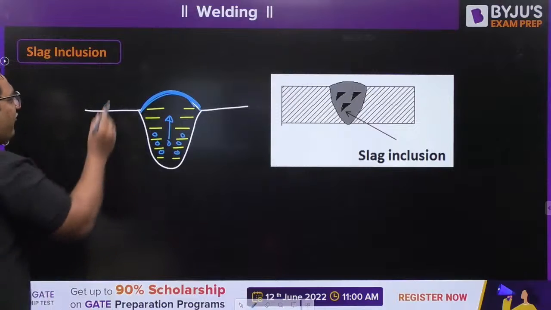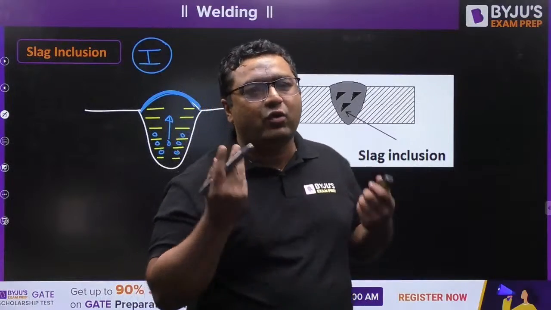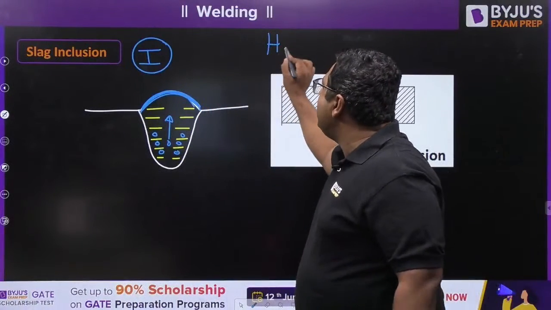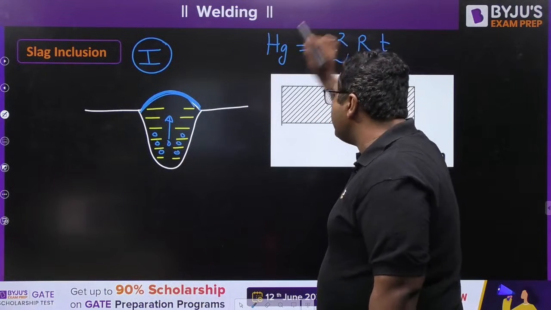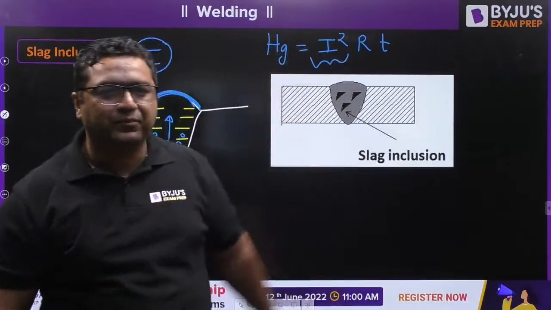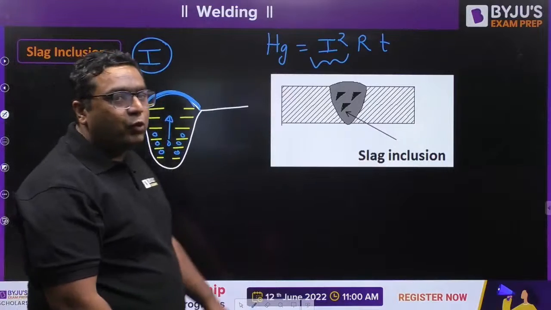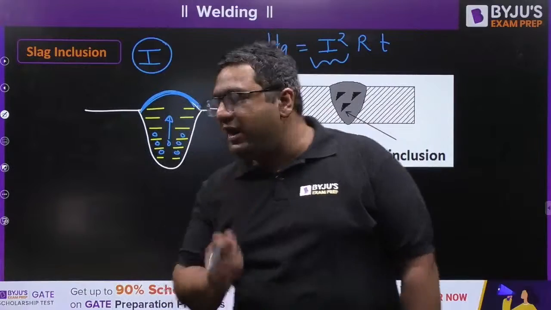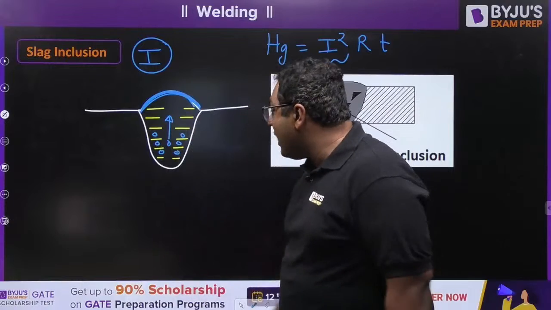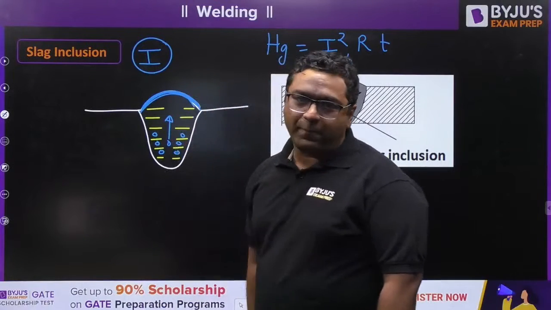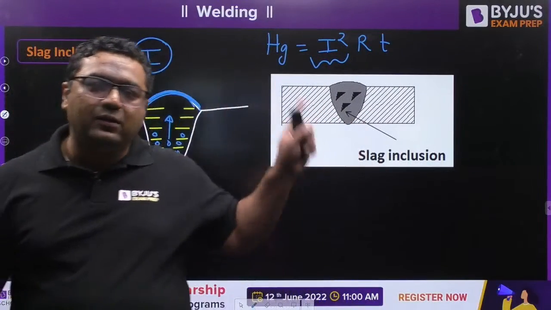Let us say you are not providing the proper current setting, because when you use current for welding, you get heat generation of I squared R T. If you provide a lower current setting, then the solidification of this weld pool will happen soon. And if solidification happens before our flux reaches the top, then that flux is going to solidify inside the weld pool only.